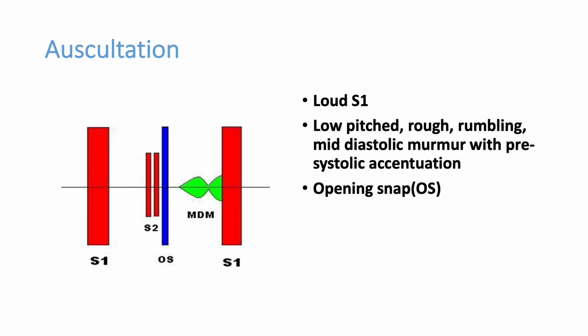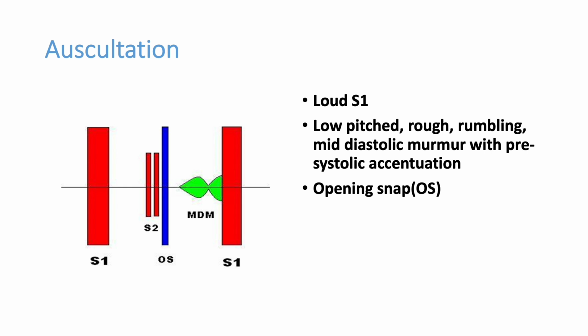Now we have already discussed the auscultatory findings in mitral stenosis. You get a loud first heart sound, that is due to the closing of a tight mitral valve. Then you get the second heart sound. If there is no pulmonary hypertension, the second heart sound may not be changed, or mostly it is normal. But you can see an opening snap after the second heart sound, that is the opening of the tight mitral valve. So the valve opens with a sound, that is the opening snap. The valve closes with a sound, that is the closing snap or loud S1.